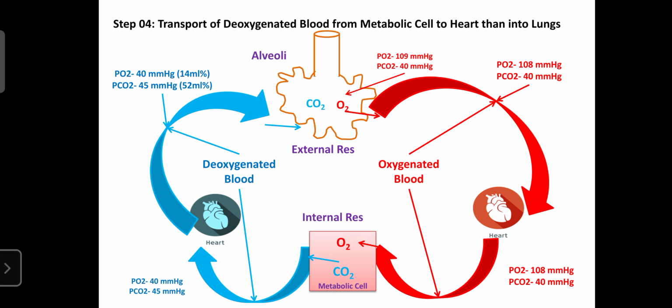From the heart it reaches the alveoli. Like that, inspiration and expiration, and external and internal respiration, occur due to pressure differences between the environment and alveoli, and the partial pressure differences between the blood and alveoli, and between the metabolic cells and blood. This pressure difference is responsible for inspiration, expiration, external respiration and internal respiration. So this was the physiology as well as the mechanism of respiration.